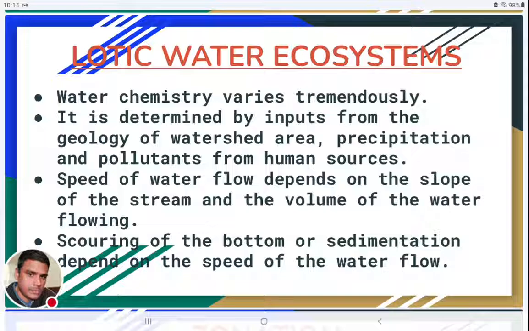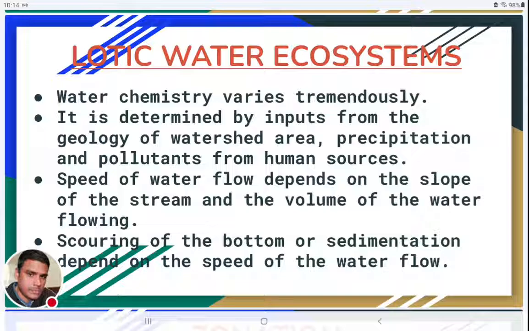At different places in the same stream, different slopes will be there, different levels of steepness will be there, and in different parts of the same stream, different volumes of water will be flowing. Due to these differences, the speed of water flow will be different at different parts of the same stream, and the speed of water flow will be different in different types of streams or rivers also.